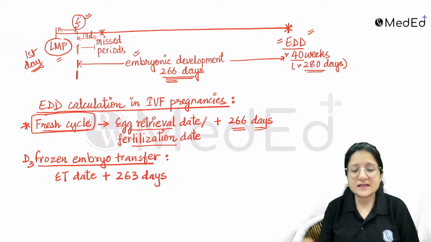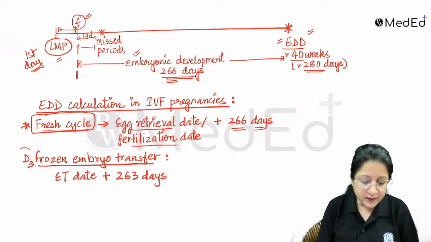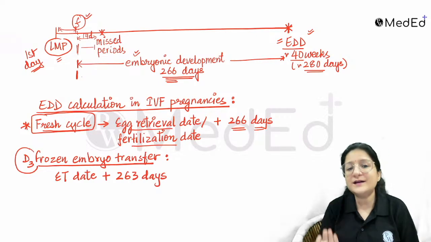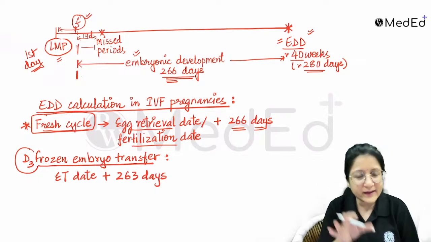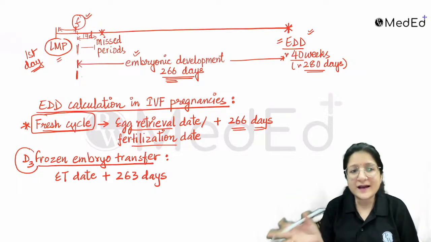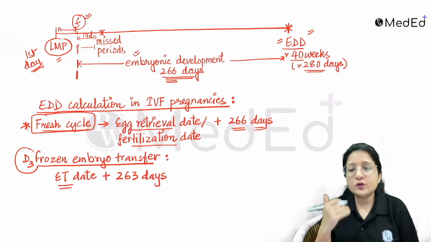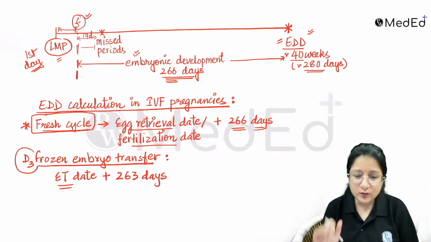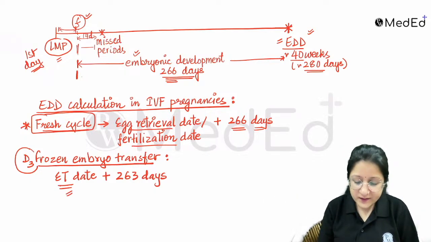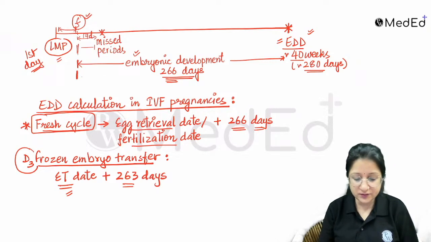Supposing in an IVF pregnancy we are having a frozen embryo transfer. Most of the time we are doing embryo transfer of the third day frozen embryo. So 3 days worth of embryonic development has already occurred in the lab, and that has to be accounted for. You will have the embryo transfer date, the day the embryo was transferred inside the uterine cavity, and 3 days of growth has happened in the lab. So to the embryo transfer date, we are going to add 263 days to arrive at the EDD calculation. So this is the logic, and this is how it is used.